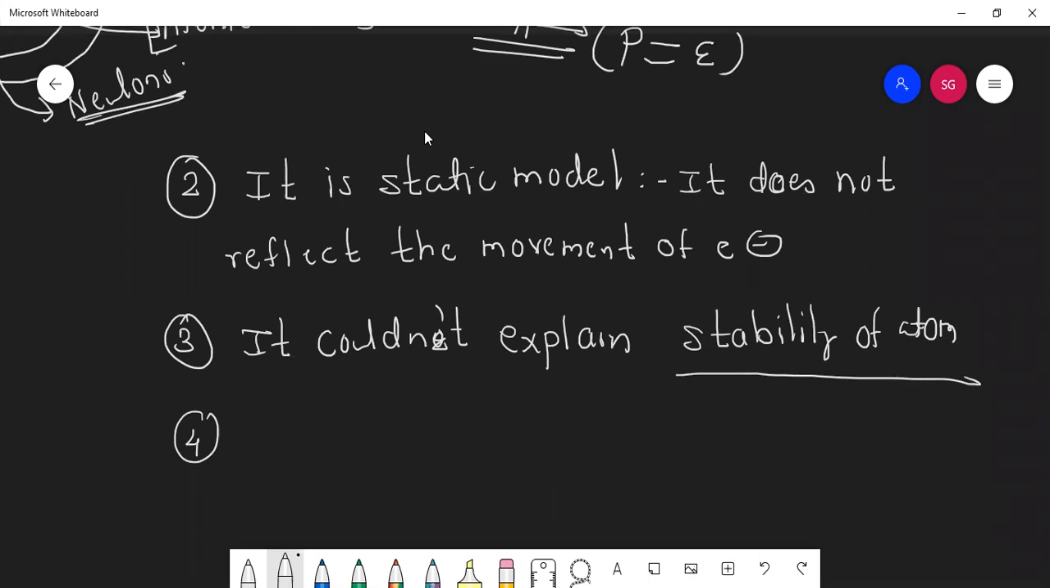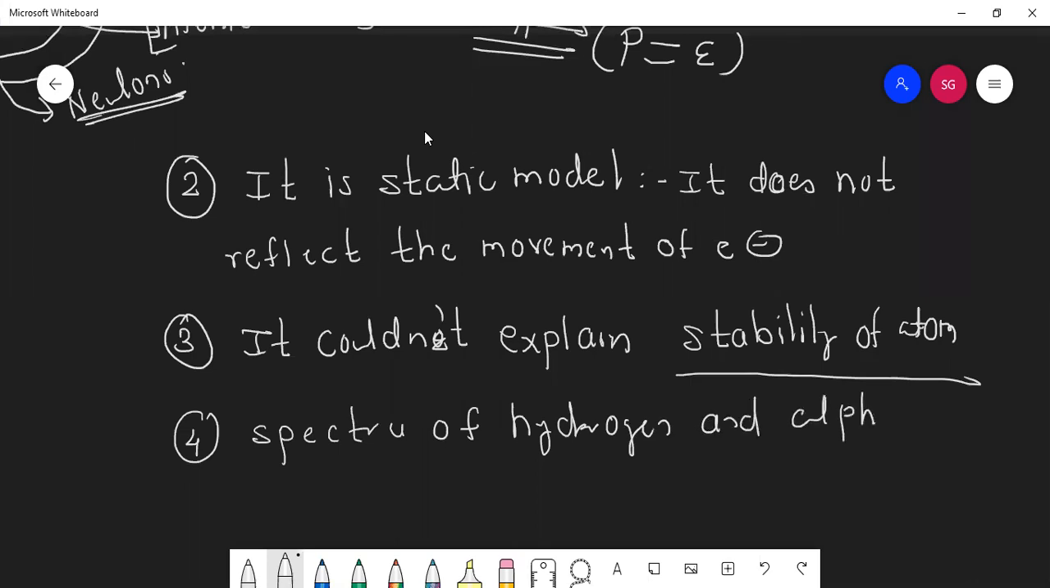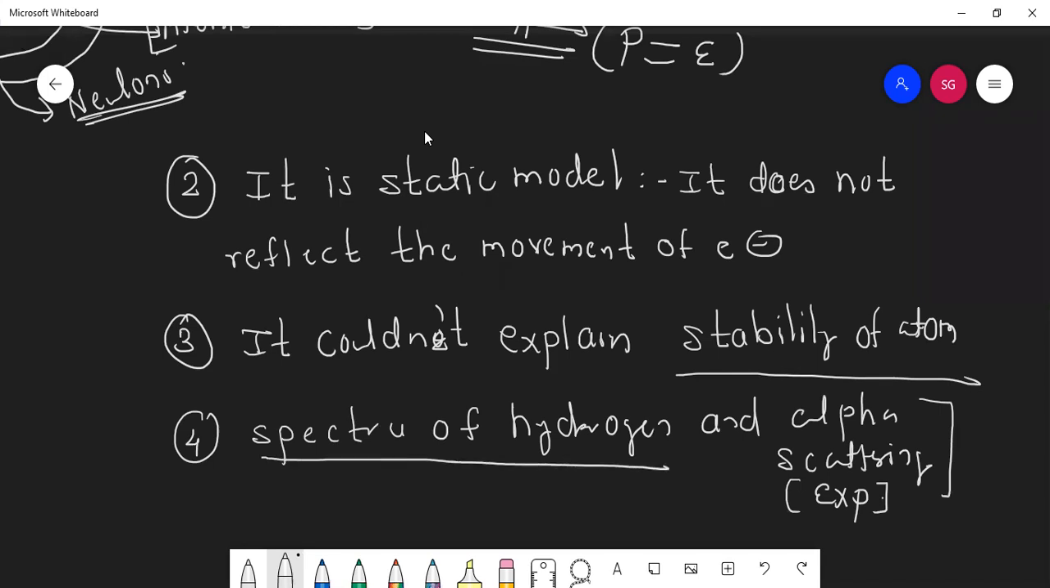The fourth drawback was the spectra of hydrogen and the alpha scattering experiment. Now, what is this alpha scattering experiment? Tomorrow we are going to see what this alpha scattering experiment is, but he could not explain the spectra of hydrogen. The model could not explain the spectra given by the hydrogen atom. And tomorrow we'll see what this alpha scattering experiment is.